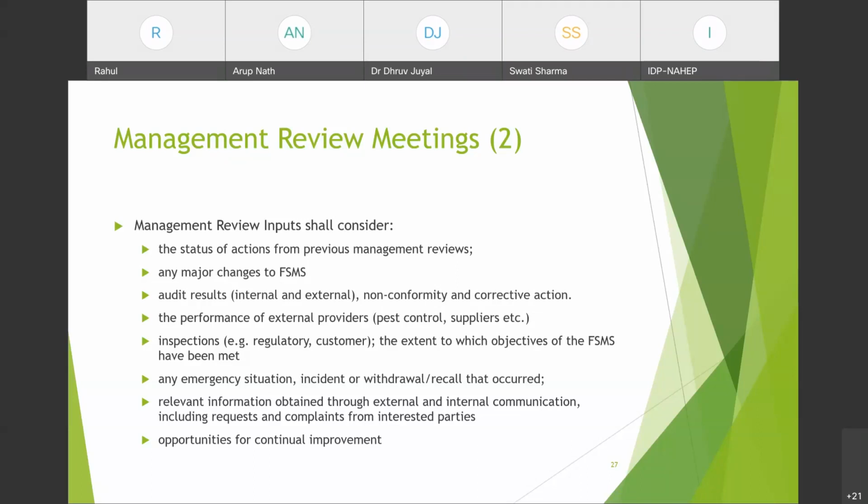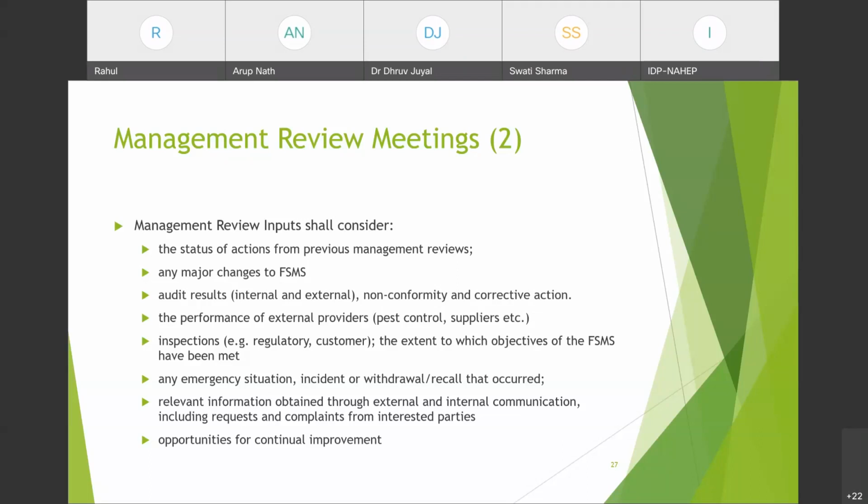Relevant information obtained through external and internal communication. External and internal communications के through अगर कोई भी relevant information आपको मिलती है, you will be discussing it here, including requests and complaints from interested parties. What could be the relevant information you can get through external or internal communication?